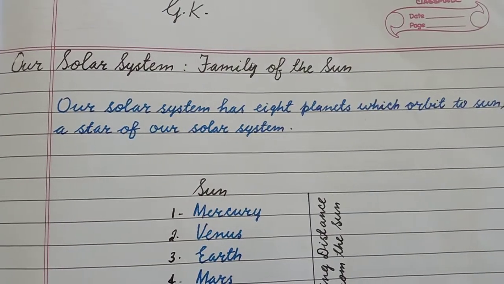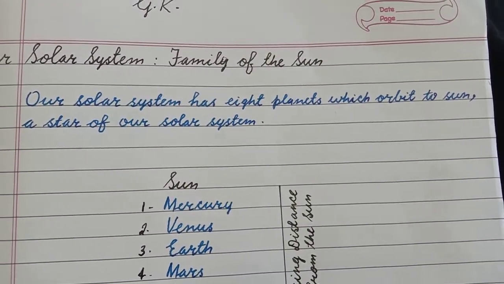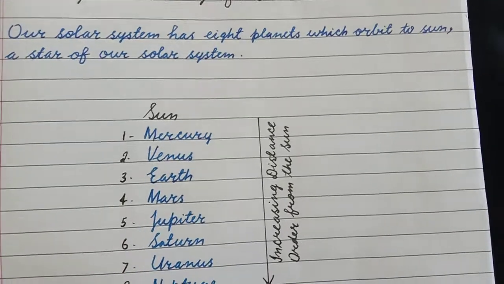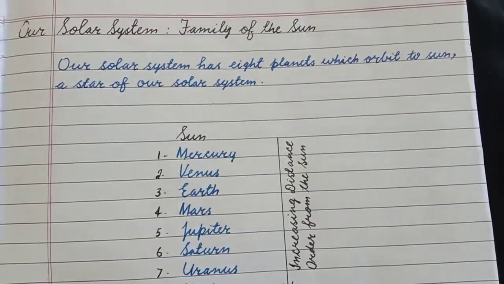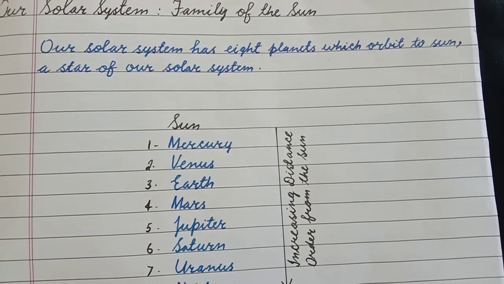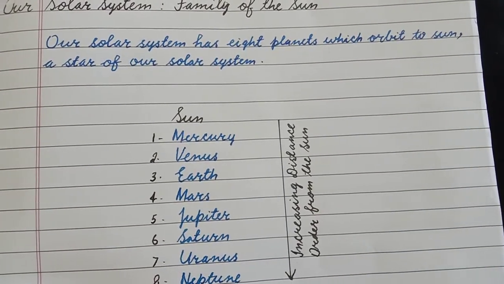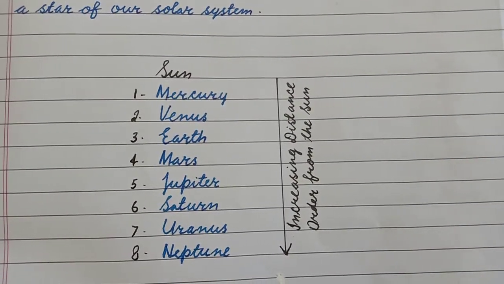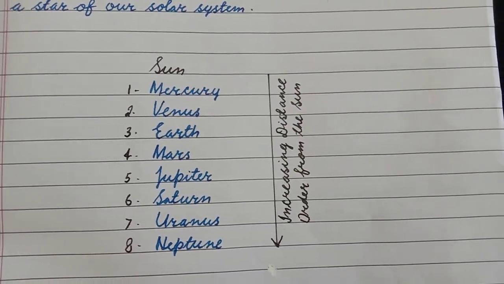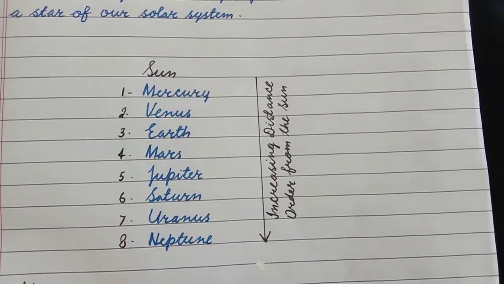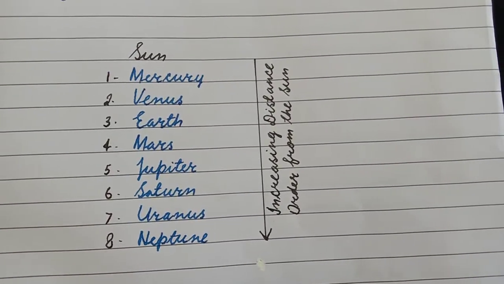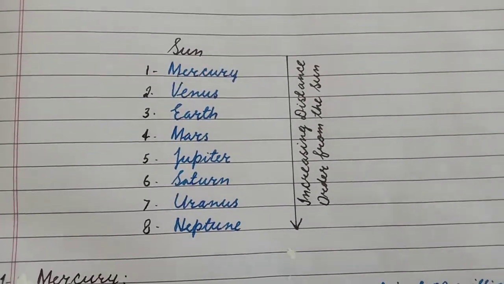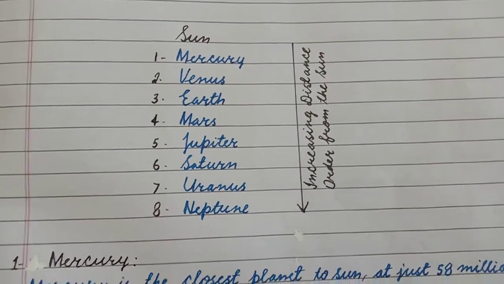Our solar system has 8 planets which orbit the sun, a star of our solar system. Yes guys, the sun is a star of our solar system, and in our solar system there are 8 planets: Mercury, Venus, Earth, Mars, Jupiter, Saturn, Uranus, Neptune. In increasing distance order from the sun, Mercury is the closest to the sun and Neptune is the farthest from the sun.